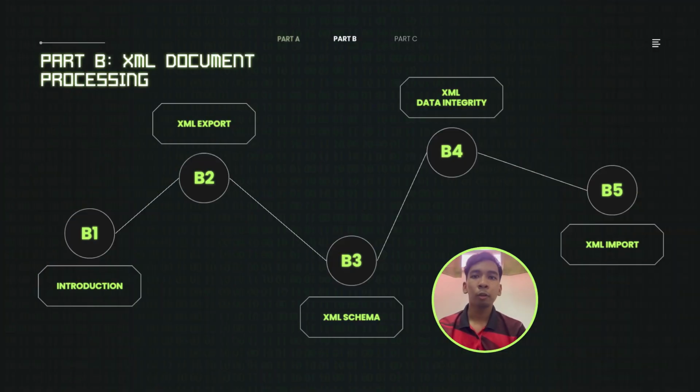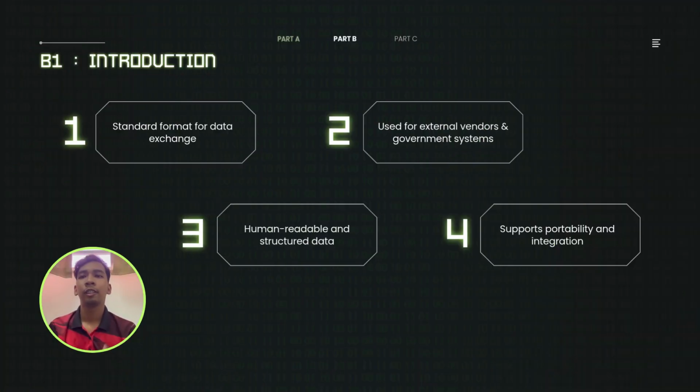For part B, we focus on XML document processing for data integration between the internal database and the external system. First, in B1, we explain the purpose of XML. XML is used as a standard format to exchange data between systems. In our case, Global Tech uses it to share employee and project data with external vendors, and also for government reporting. This helps to improve data portability and standardization without exposing the internal database structure.